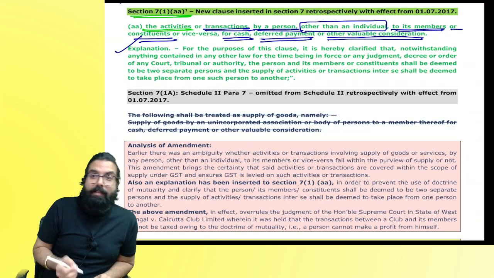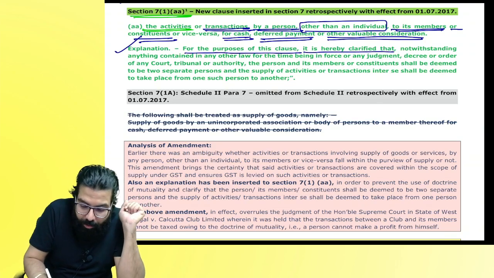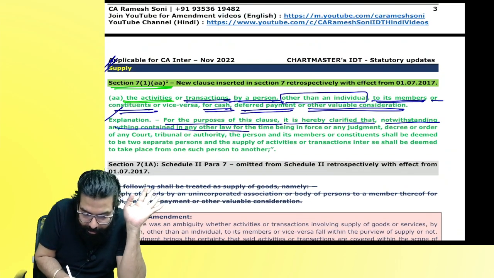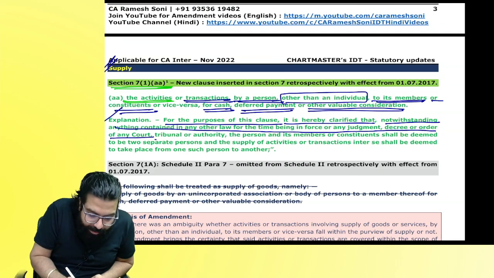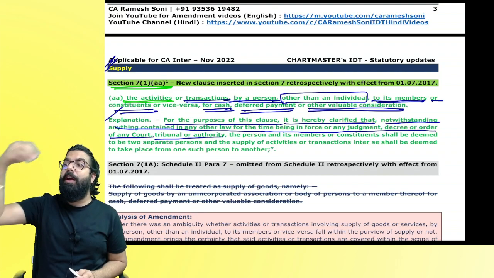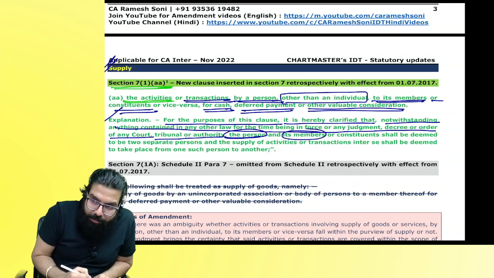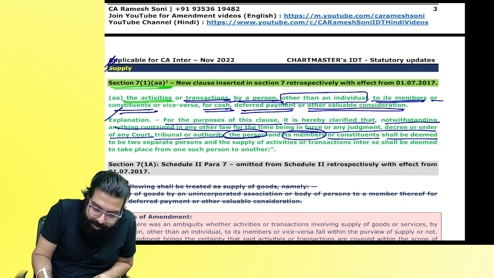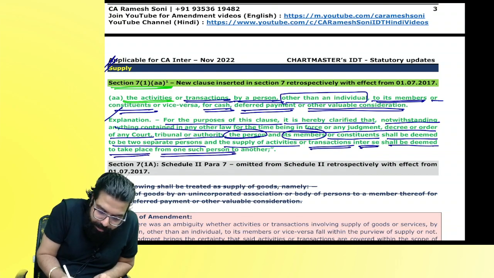And then they inserted one explanation. You read this explanation. For the purpose of this clause, it is hereby clarified that notwithstanding anything contained in any other law for the time being in force, or any judgment, decree or order of any court or any tribunal or authority, they are telling, forget what is told in any other law, any judgment which is given, any decree which is given, the person and its member, means person other than individual and its member, basically the association and the members or its constituents shall be deemed to be separate persons, and the supply of activity or transaction inter se shall be deemed to have taken place from one person to another.